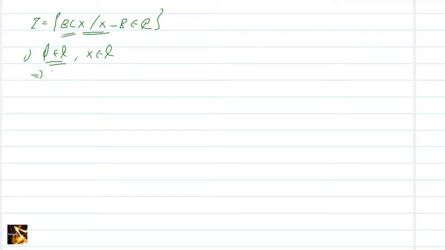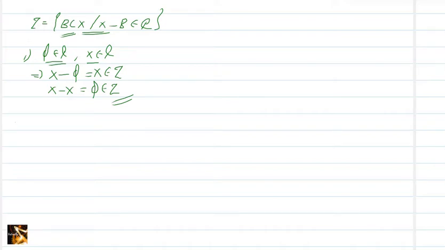That means X minus phi, that is X, is a member of tau. Similarly, the complement of X, that is X minus X, that is phi, is a member of tau. So these two are very clear from the definition of tau.